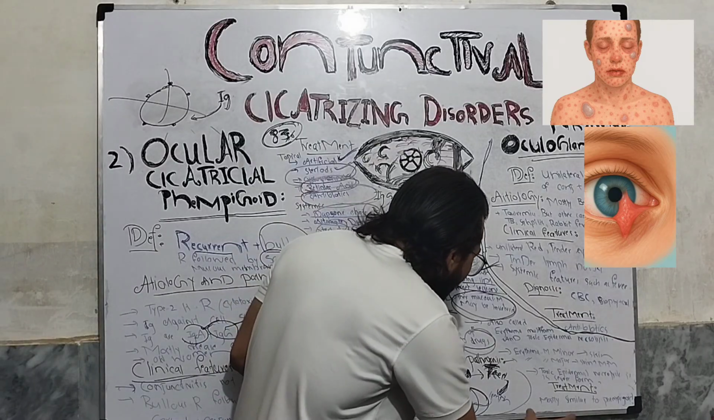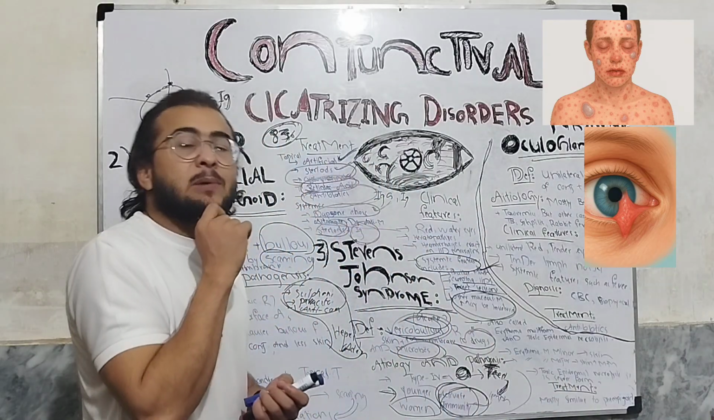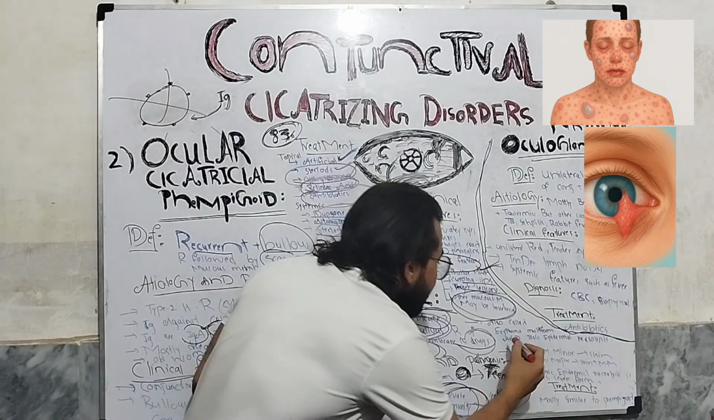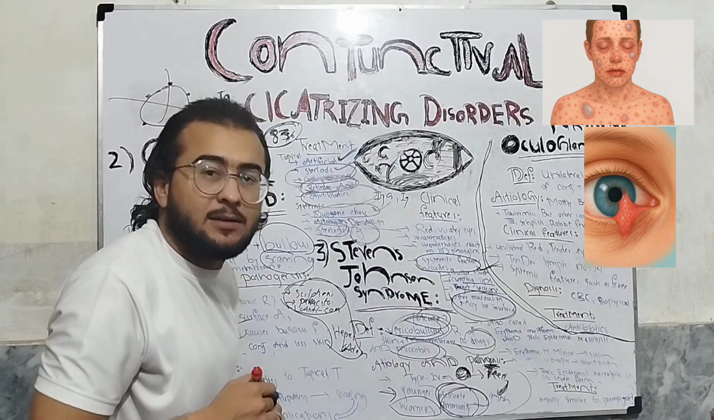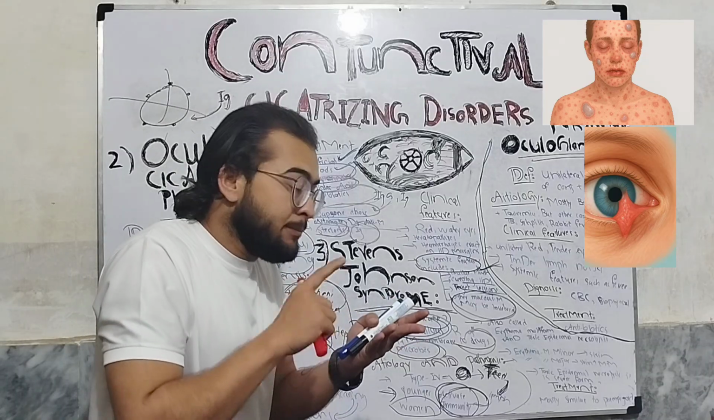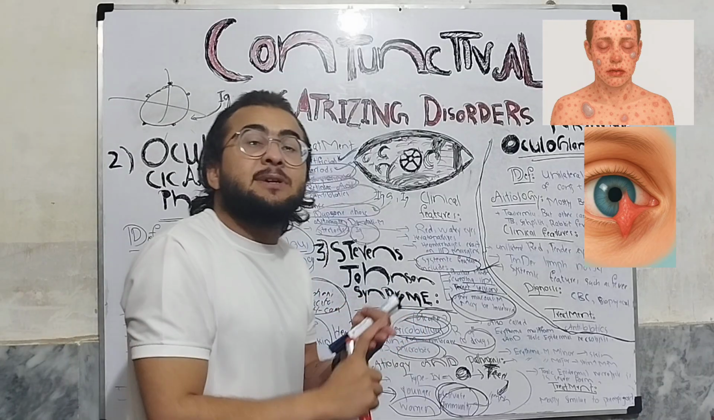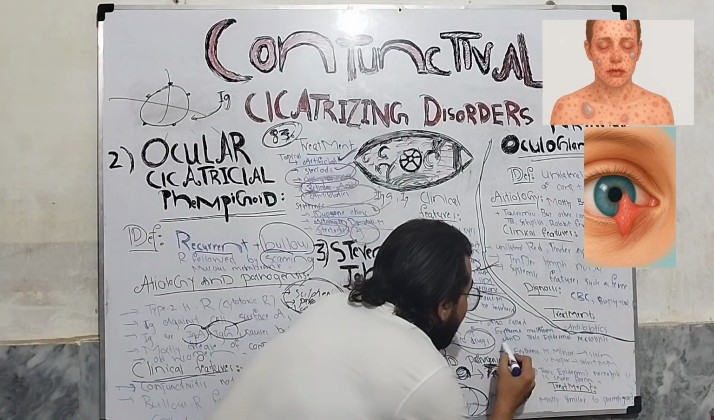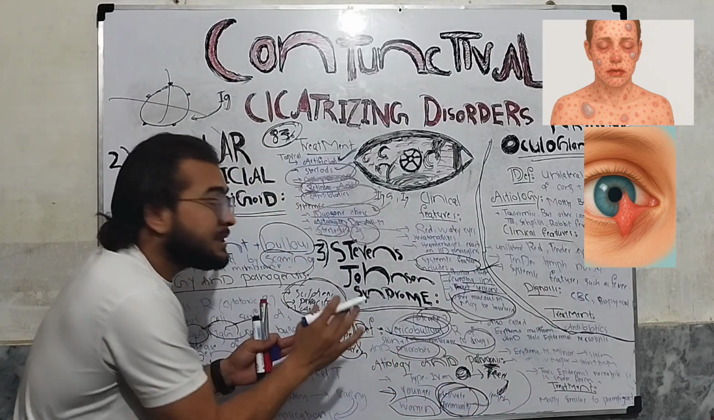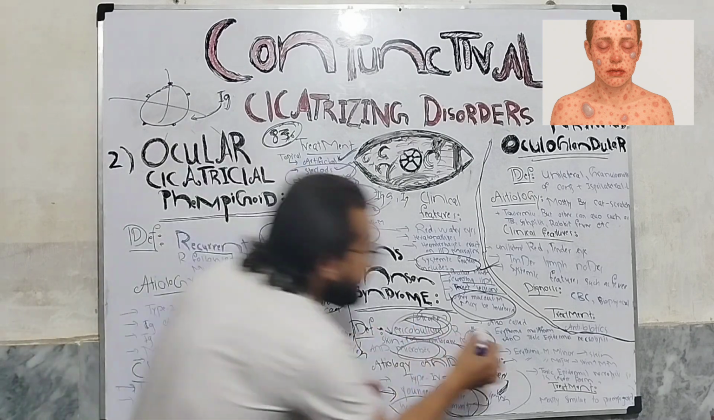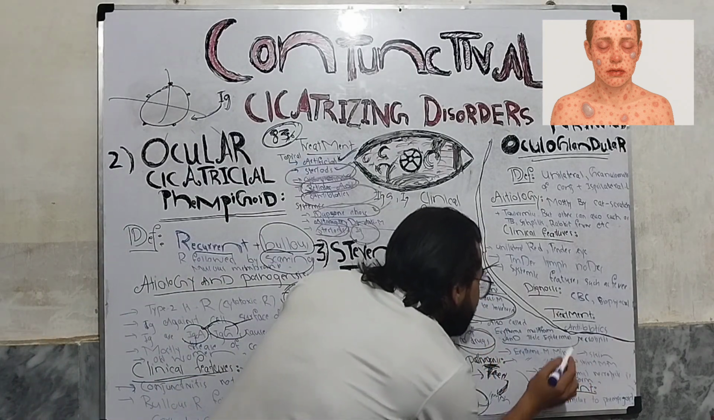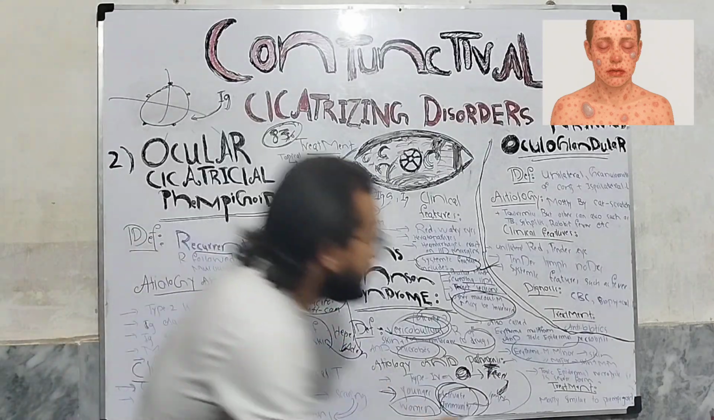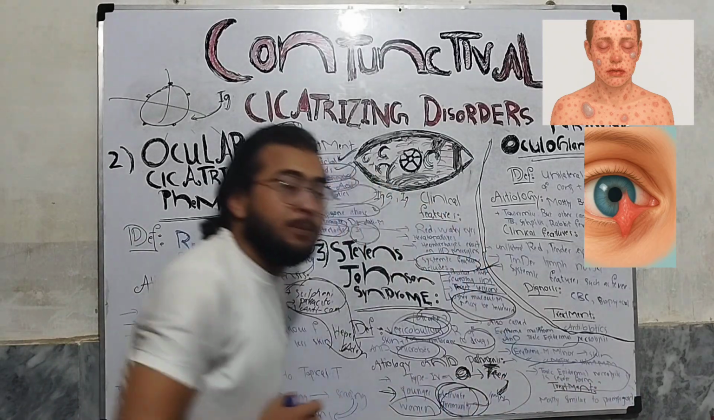Now, we have some types of Stevens-Johnson syndrome. It can be erythema multiforme minor, erythema multiforme major, and toxic epidermal necrolysis. So in erythema multiforme minor, only the skin will be involved, okay? And in erythema multiforme major, skin and mucous membrane both will be involved.